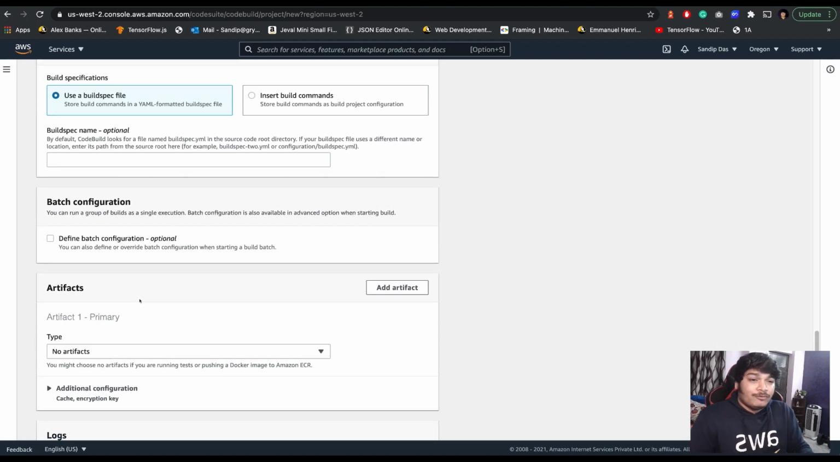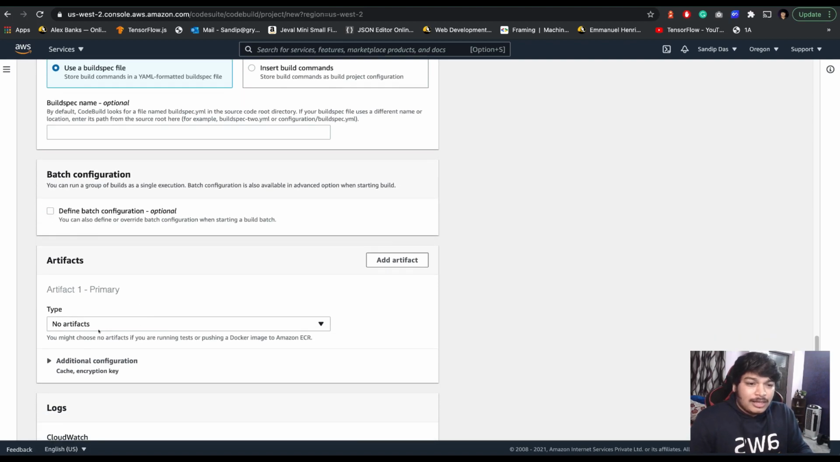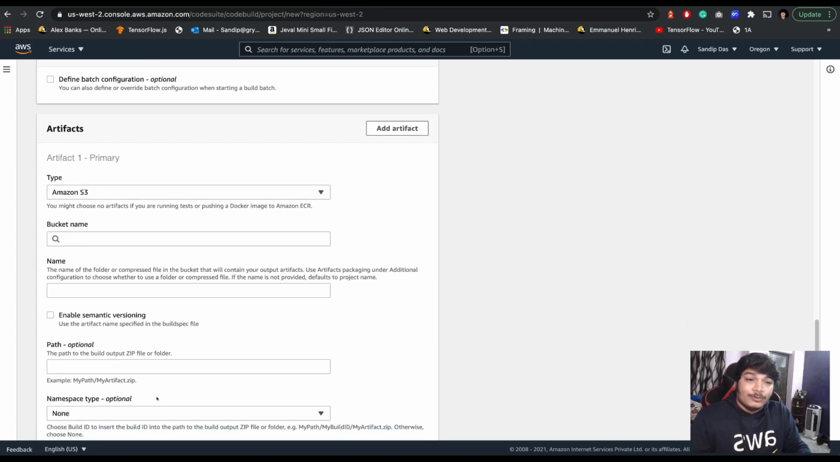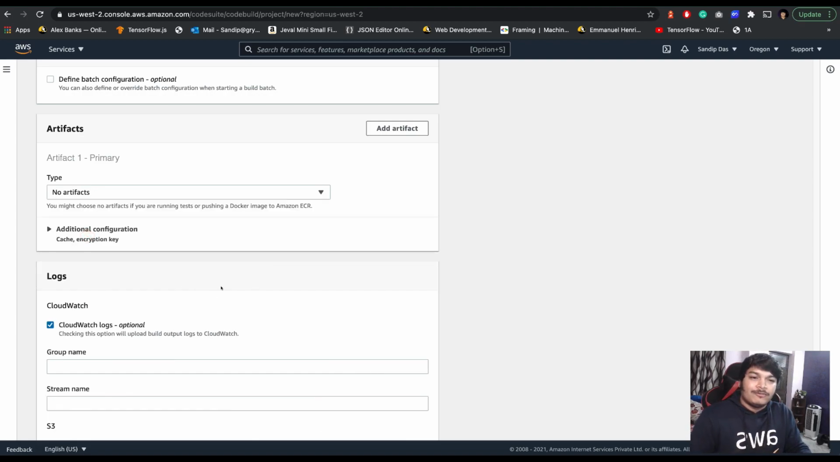Batch configuration, if you want to run batch, we are not doing it. Now, this artifact part is important. Suppose ultimately you are generating the final thing. Of course, in the code itself you can push it somewhere, but CodeBuild gives you the opportunity to automate this. You don't have to mention anything in the code. Instead, you can just say Amazon S3, the bucket name, and the file name, and we will show that after a while. Okay, let's go without S3 for now.